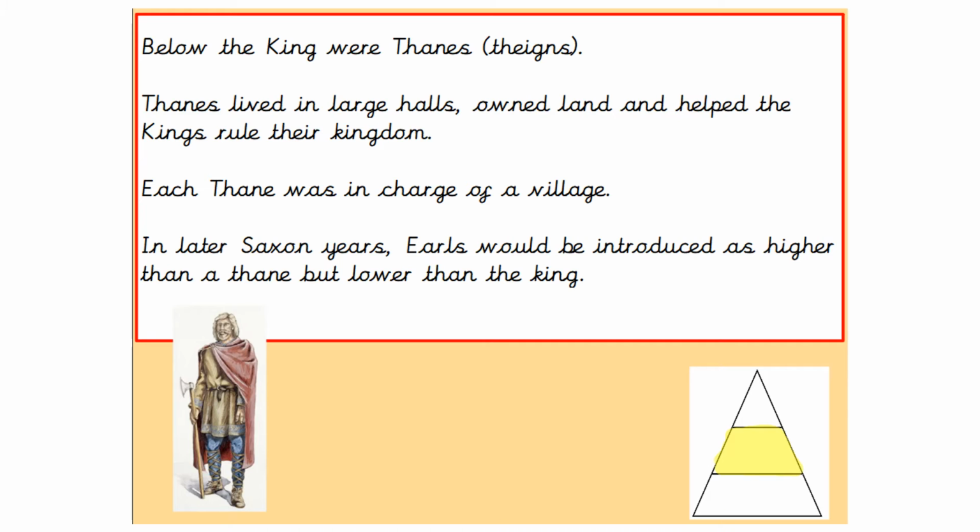Below the king were thanes. Thanes lived in large halls, owned land and helped the kings rule their kingdom. Each thane was in charge of a village or small areas. In later Saxon years, earls would be introduced as higher than a thane but lower than a king. The earls would rule over earldoms, or like counties, groups of villages.